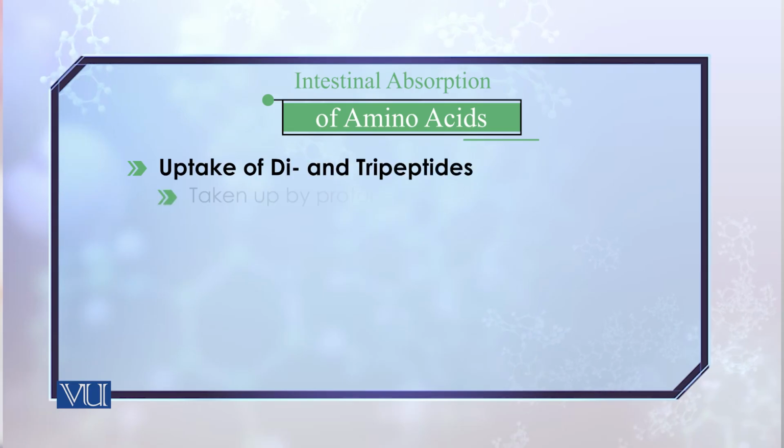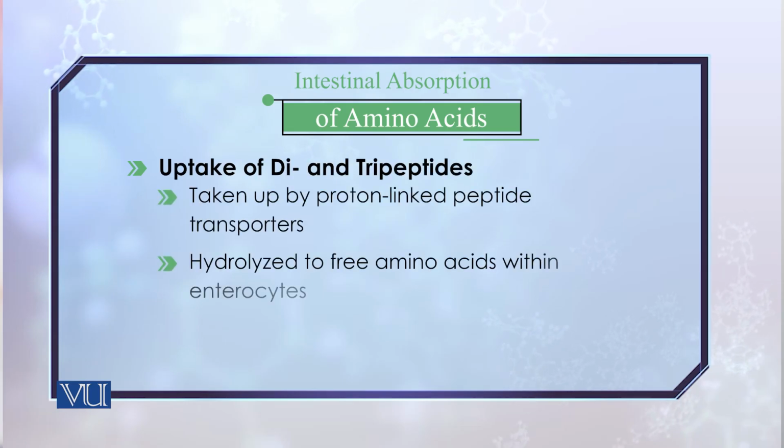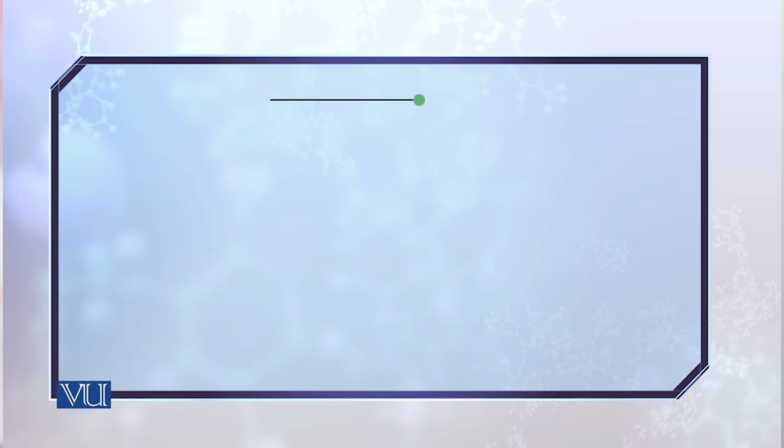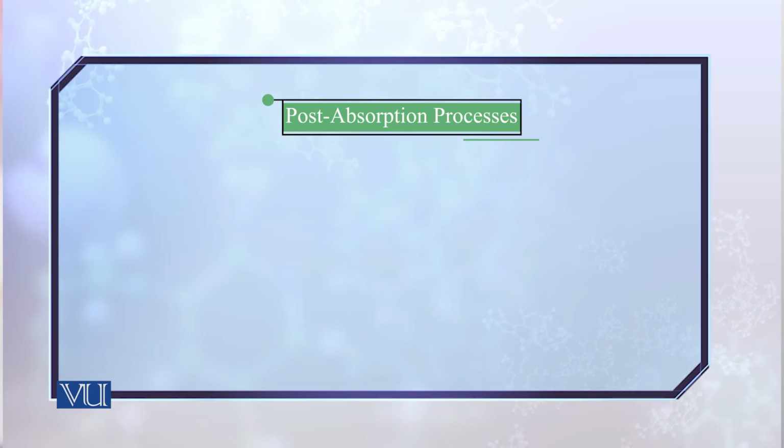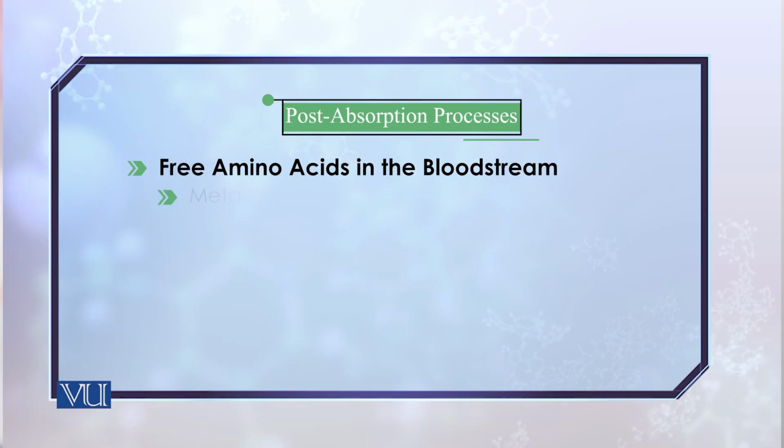In the enterocytes, free amino acids are absorbed by sodium dependent transporters, while peptides are absorbed through peptide dependent transporters. After the absorption, these amino acids or peptides become a part of the bloodstream.